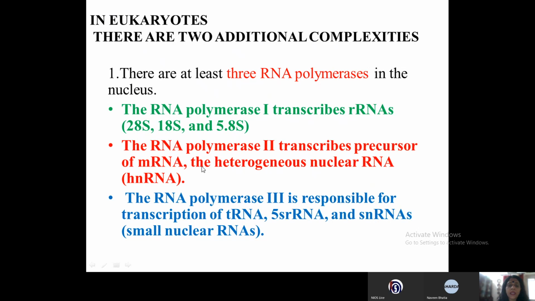RNA polymerase 2 transcribes the precursor of mRNA, that is heterogeneous nuclear RNA. So in case of eukaryotes, the initial RNA that is formed is called hnRNA or heterogeneous nuclear RNA. It has to undergo a process of maturation to form the functional mRNA. Then the third one is RNA polymerase 3. RNA polymerase 3 is responsible for transcription of tRNA, and even the 5S RNA and the small nuclear RNA are transcribed by RNA polymerase 3.